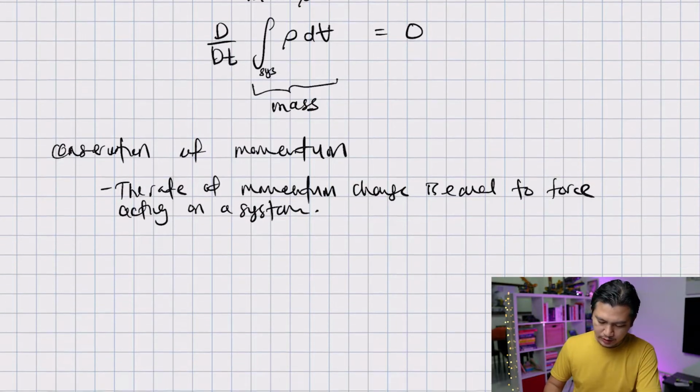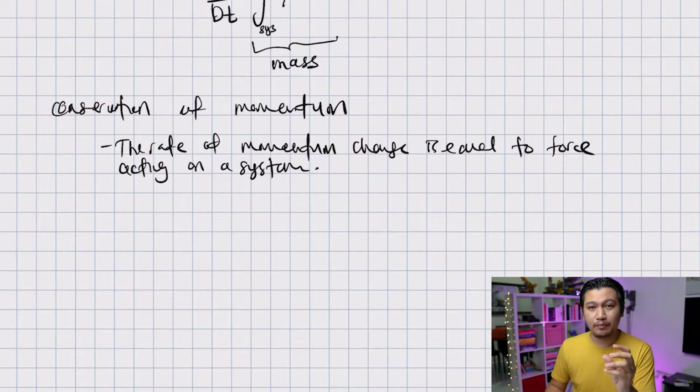So I think this is quite straightforward. We know that momentum is mass times velocity, but we also know that mass is equal to rho times V. But rho may change or may not change, so mass must be represented with the integration of rho times dV.